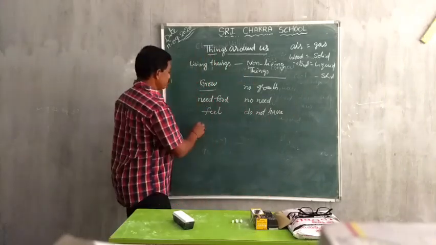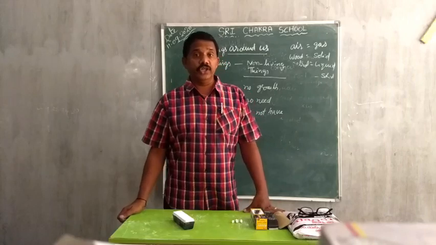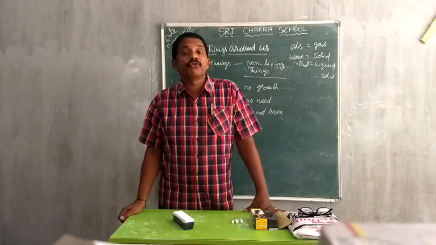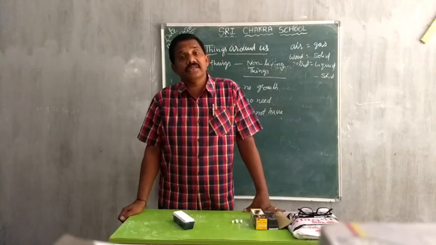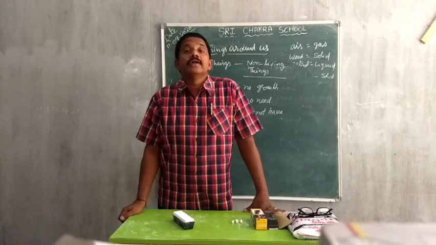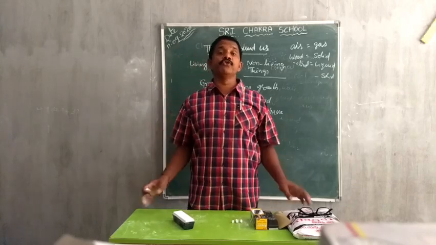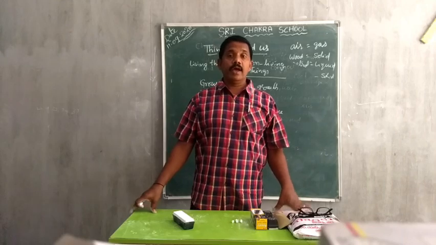Next, living things reproduce. But what about non-living things? Living things can be produced again and again.